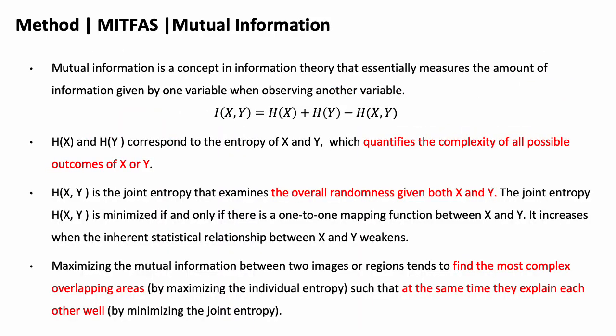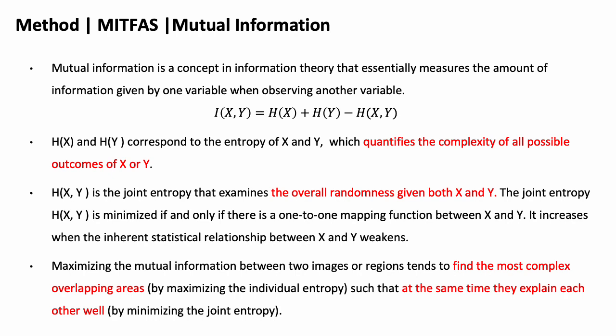Here, we propose mutual information-based temporal feature alignment and sampling for aerial video action recognition, called MITFAS, to solve those issues. First, we introduce mutual information a bit. Mutual information is a concept in information theory that essentially measures the amount of information given by one variable when observing another variable. I(X;Y) is mutual information and H means entropy function.